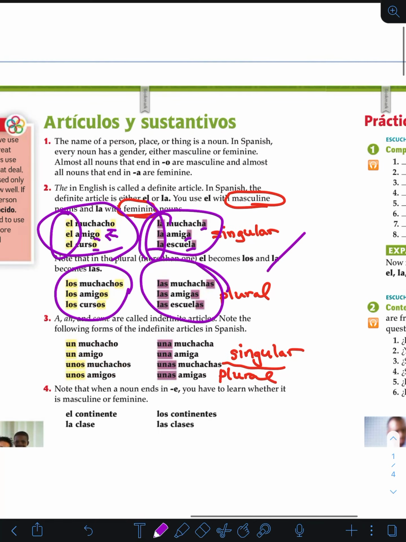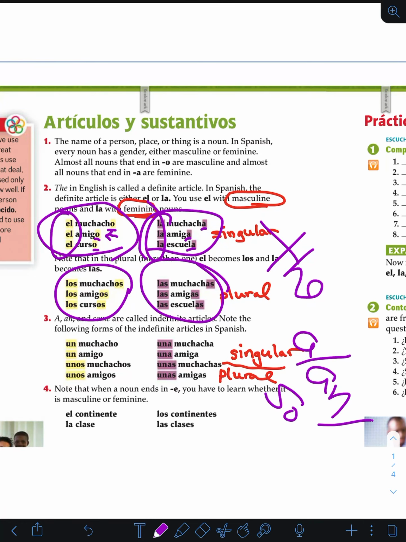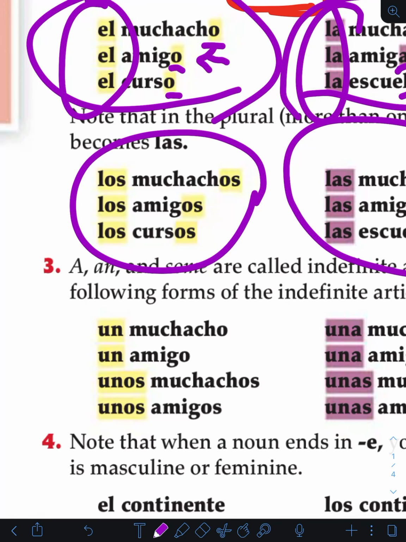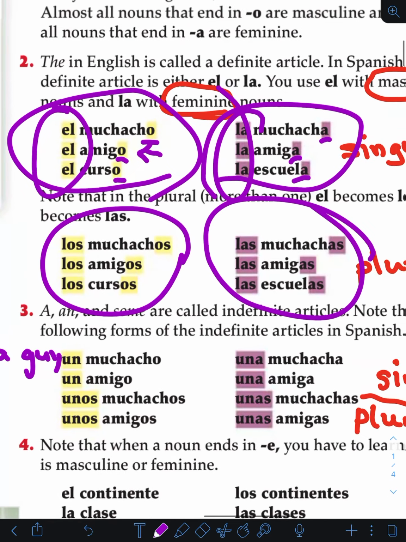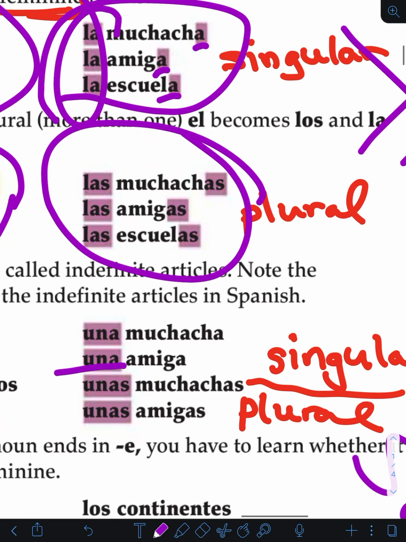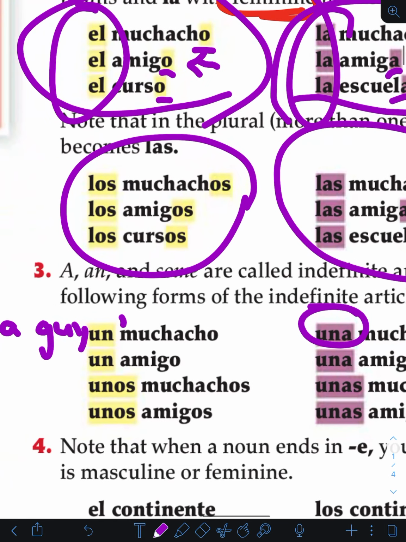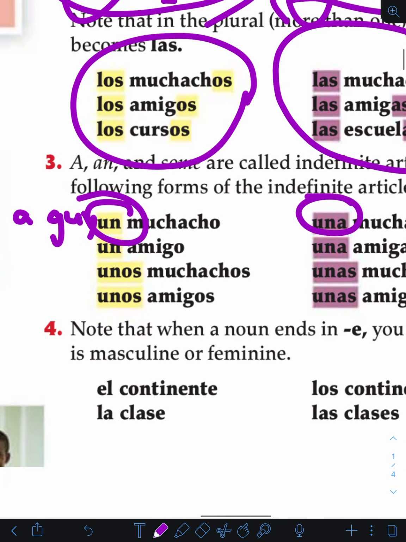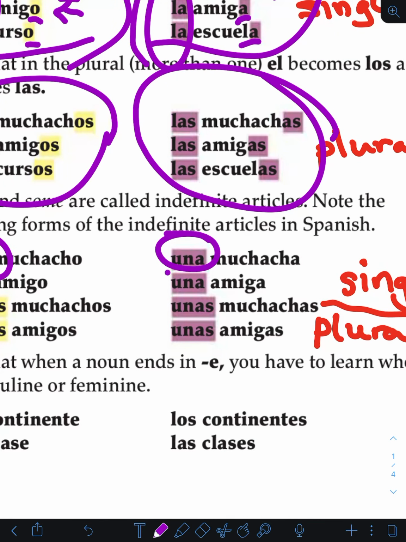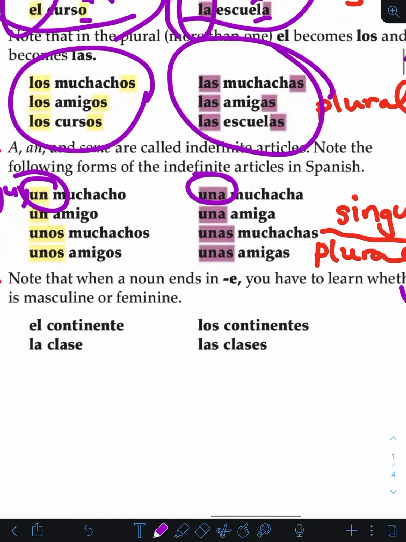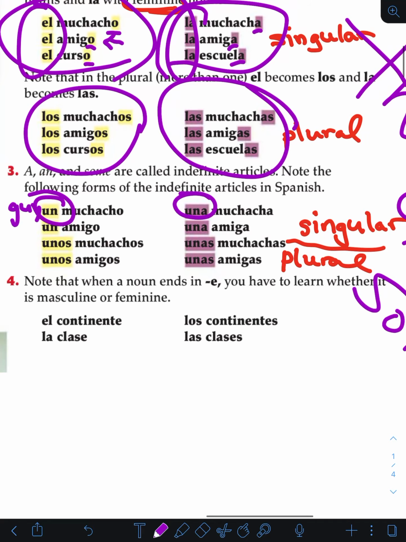Now this side is all the. This side is a, or an, or some. Okay, so un muchacho, a guy. Un amigo, a friend. Unos muchachos, some guys. Unos amigos, some friends. Same thing over here. See that the una goes with feminine, and the un goes with masculine. So una muchacha, a female. Una amiga, a friend. Unas muchachas is some girls.